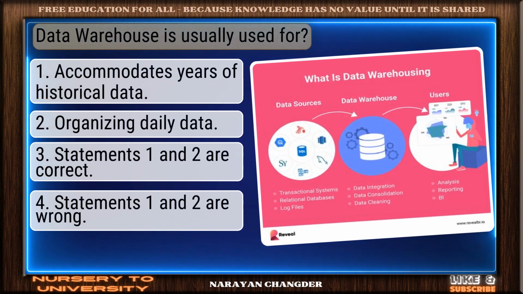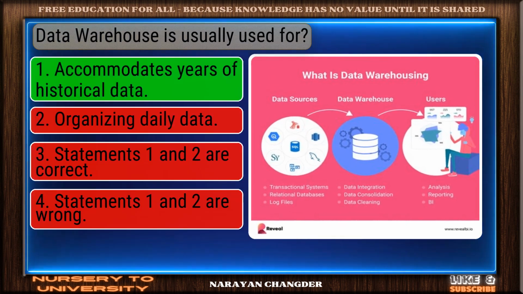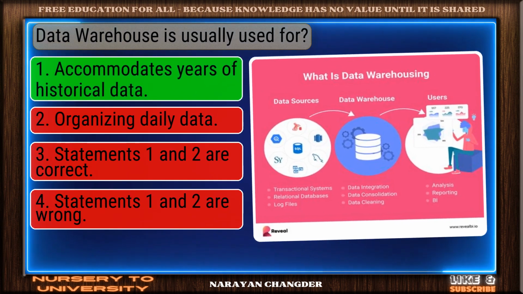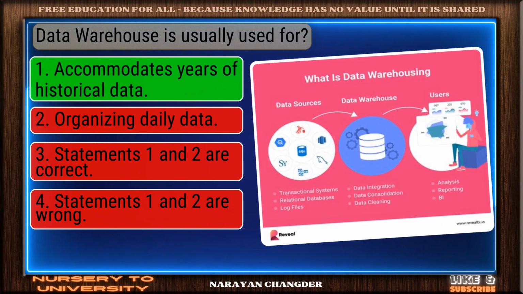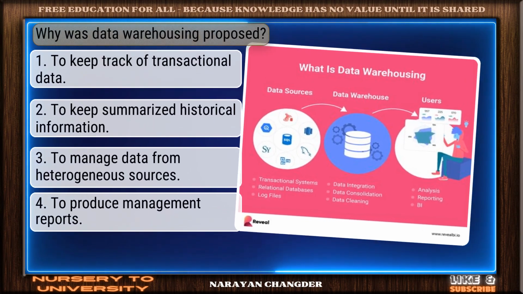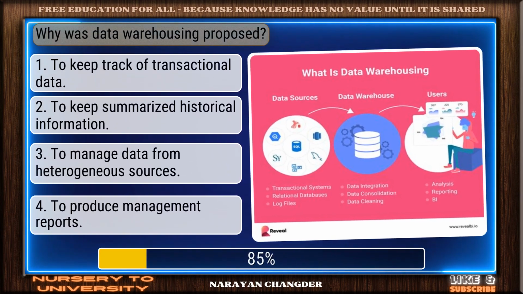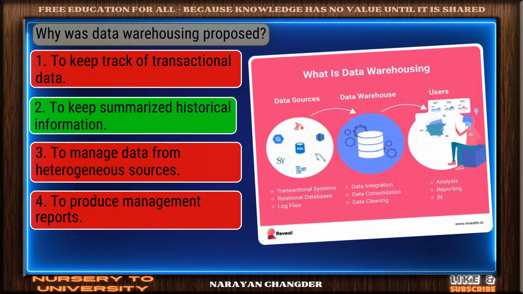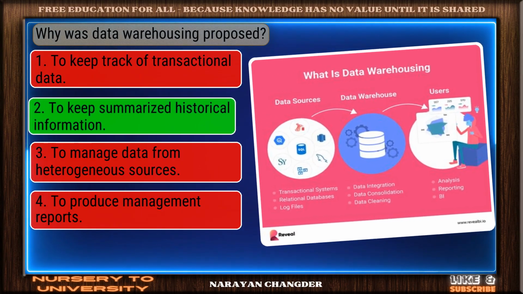Question number 3. Data warehouse is usually used for? Good thinking. Accommodates years of historical data is the right answer. Question number 4. Why was data warehousing proposed? Perfect. To keep summarized historical information is the correct choice.